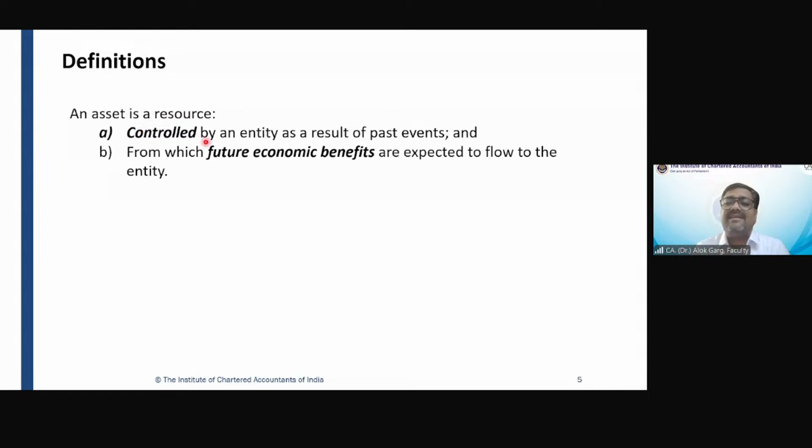So friends, asset is a resource controlled by an entity as a result of past events, because in the past you have done some act, you have probably purchased that asset, and from which future economic benefit is expected, right? On the same lines, the definition of intangible asset also demonstrates that control should be there and future economic benefit is expected. So these aspects we will be covering in the definition of intangible asset as well.